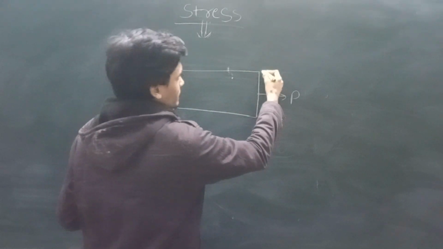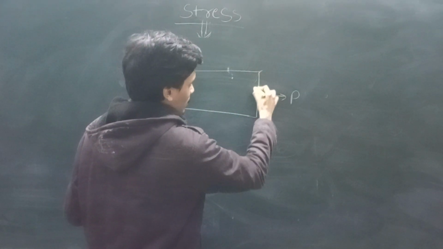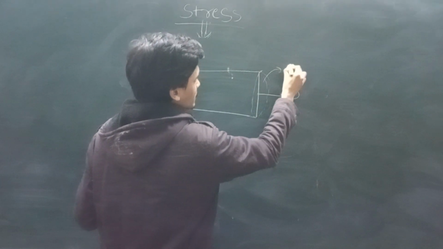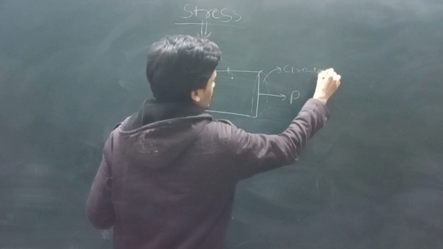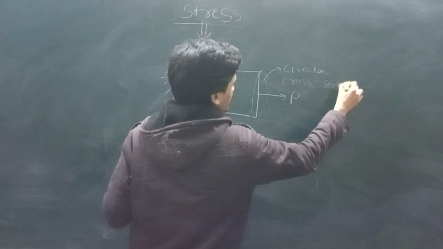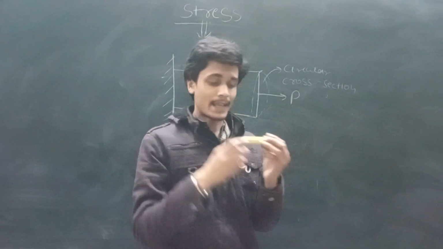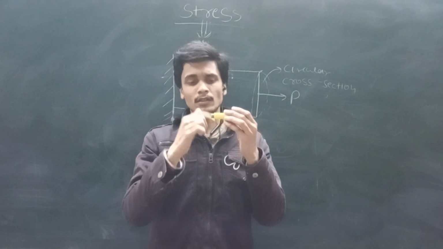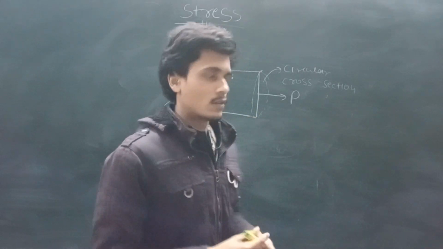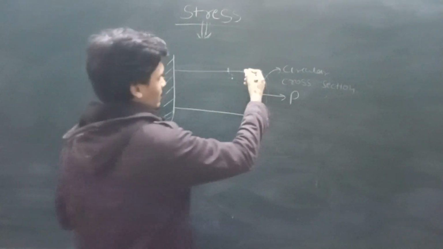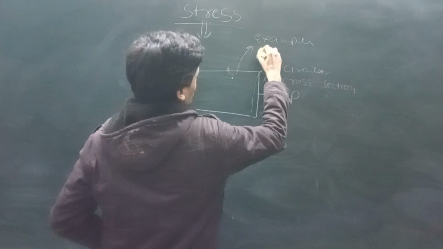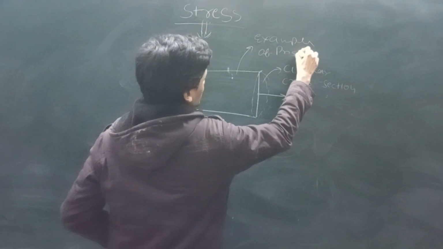This body has a circular cross section area. At every point, the cross section area is circular. So this is a prismatic bar, one type of example of a prismatic bar.